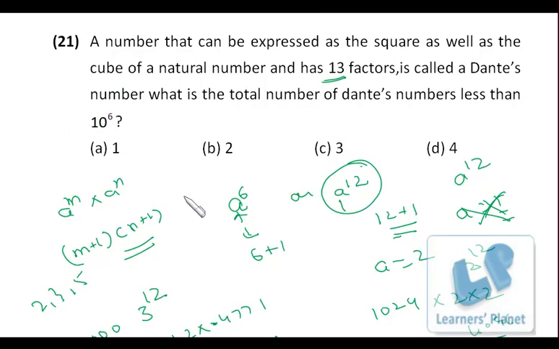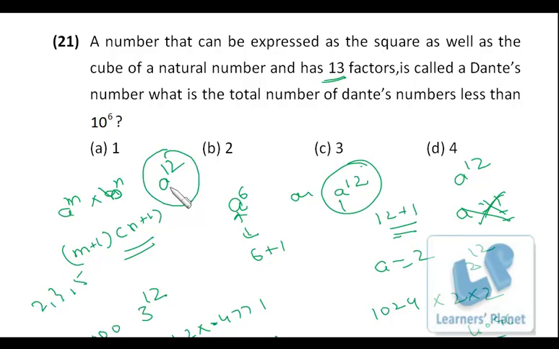If at all you are not clear the first time, do revise it once again, because that's a really important concept. I will make a quick recap. If you have to find the number of factors of any number, break that number into its prime factors, then add 1 to each power and multiply. For a raised to m into b raised to n, the total number of factors will be m plus 1 into n plus 1, where a and b should be prime numbers, that is the condition. Here we want 13 factors, which means our number should be in the a raised to 12 format, then only we can have 13 factors. So a raised to 12 will have 13 factors.